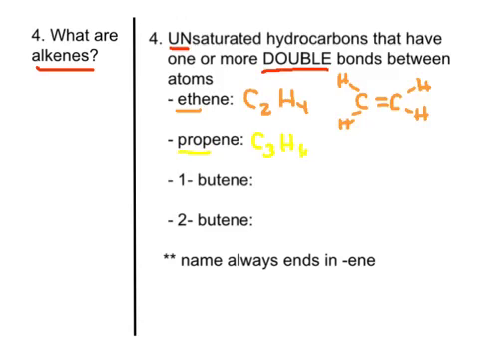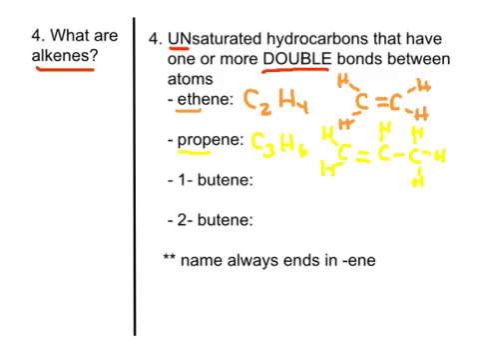All right, so if we draw him out, we got 3 C's and we got 6 H's. 1, 2, 3, 4, 5, 6. And so, you see that these first 2 carbons are missing a bond, and so we know there's got to be a double bond there. So that's propene.